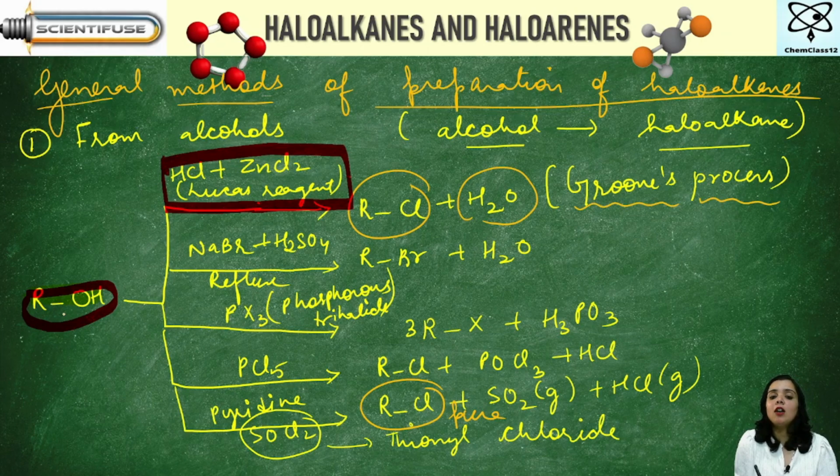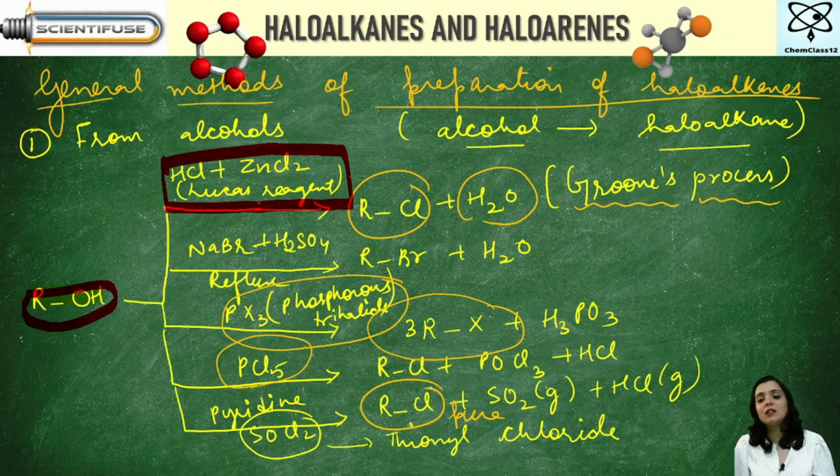Second, we have alcohol on reaction with sodium bromide and sulfuric acid. It is going to give you RBr plus H2O. Then you have alcohol when it reacts with phosphorus trihalide. It is going to give me 3 moles of RX and H3PO3. Then you have PCl5, phosphorus pentachloride. It is going to give RCl plus POCl3 plus HCl. And then you have pyridine with SOCl2, which gives you RCl plus SO2 plus HCl.